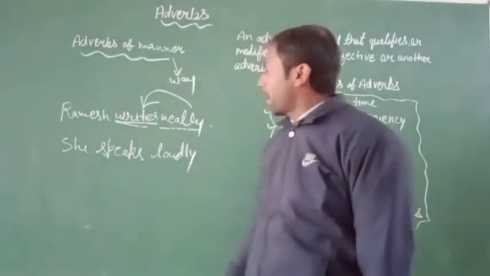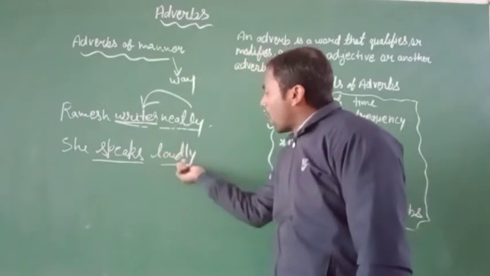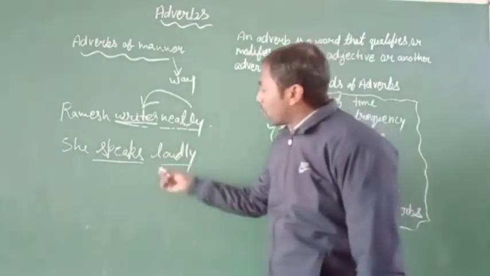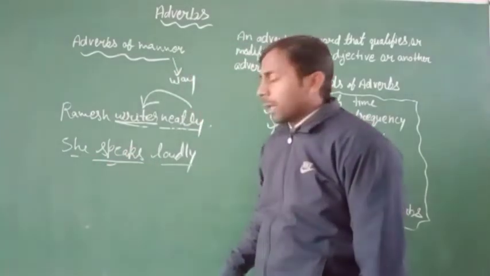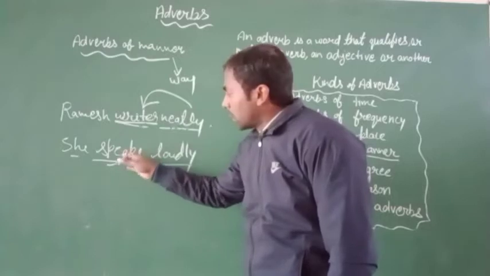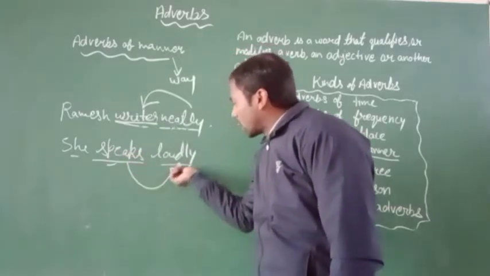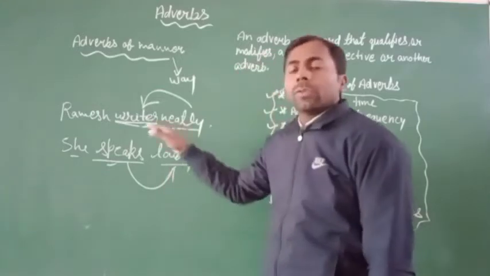And in the second sentence, she speaks loudly. Here is the person who speaks, and the word also explains the way or method of how she speaks.